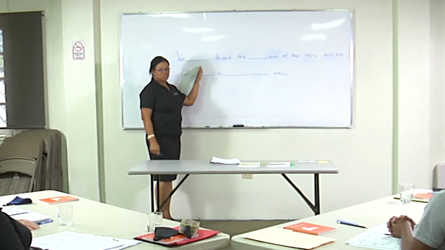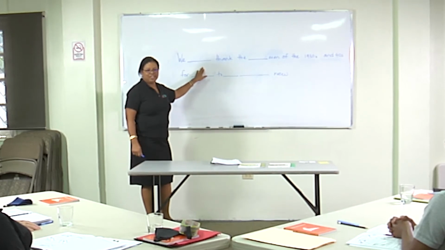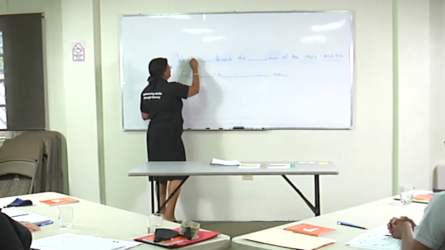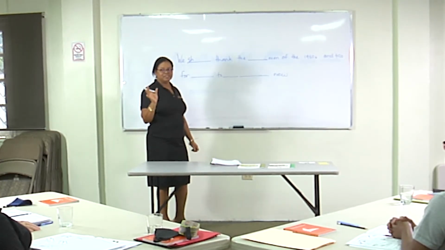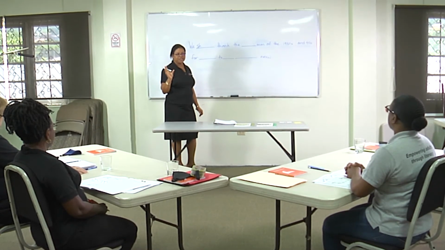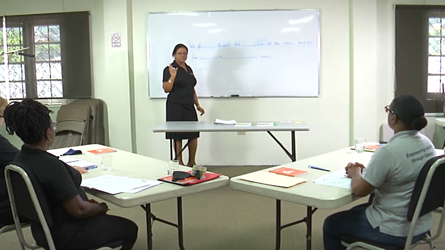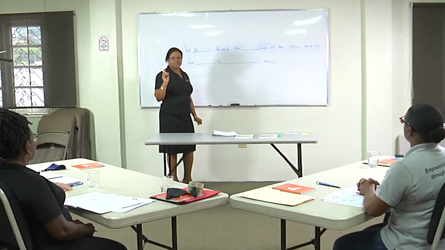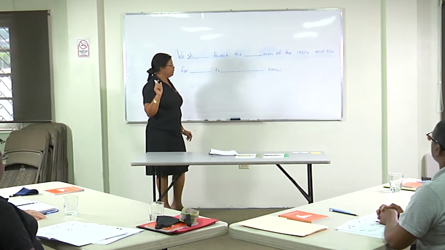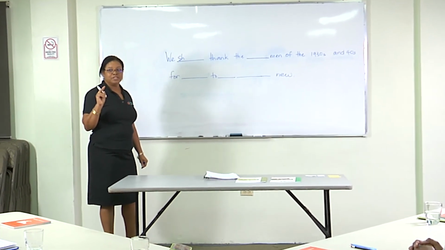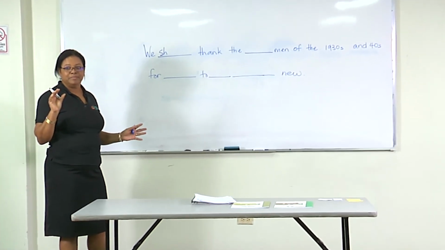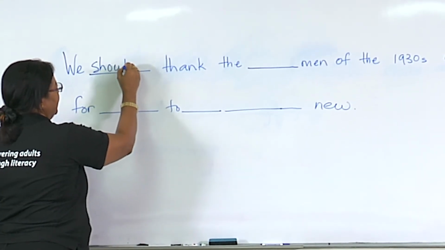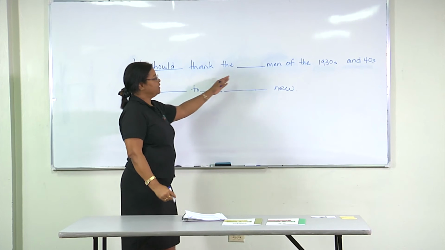So the second word, should. Okay, what sound are you hearing at the beginning of that word? How do we spell that? S-H. Okay, and then the second part of that word is ould. How do you spell ould? O-U-L-D. One of the letters from that word is silent, isn't it? Yes, miss. The letter L is silent, but you have spelled it correctly. That's very good. But there are two other words that can help us to remember that pattern. Do you remember them? Could and would. Right. S-H-O-U-L-D.